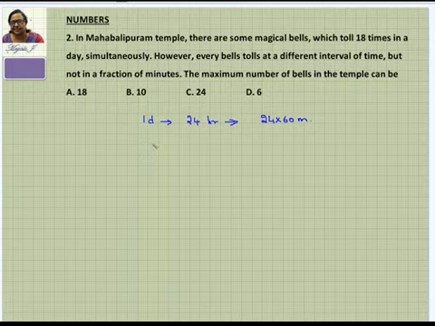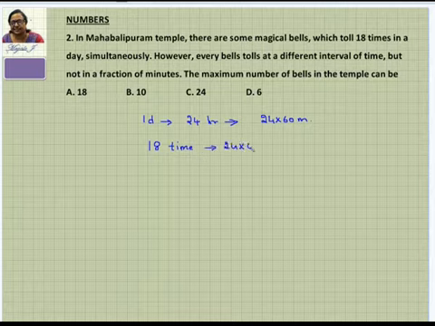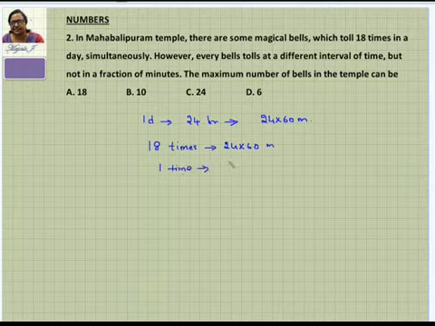Given that the bells, we don't know how many bells, that's what you have to find out, but the 18 times they are going to toll together in 24 into 60 minutes. So one time, when you consider, it is going to be 24 into 60 divided by 18 minutes.